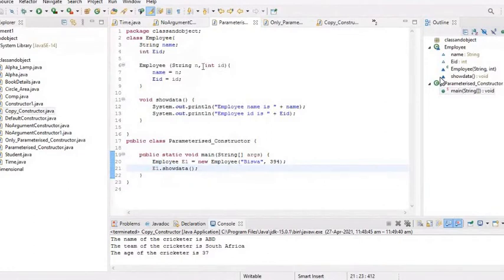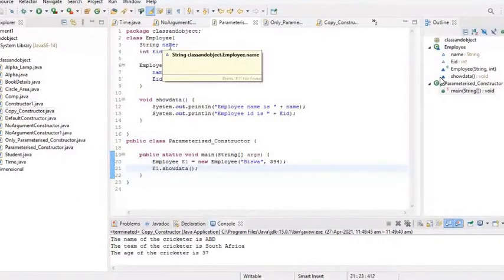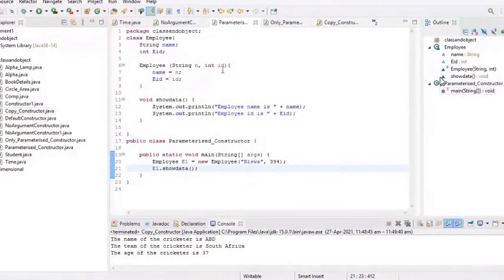Why two parameters? Because I found that in the employee class there are two data members, name and EID of type string and int respectively. That's why I have taken two parameters of the same type as the data members of the class, and I am using this n to initialize the data member name. I'm using the ID to initialize the data member employee ID.